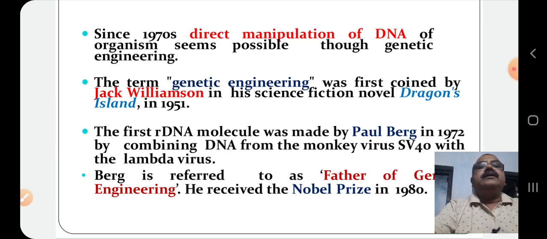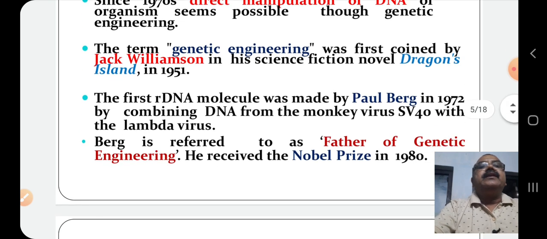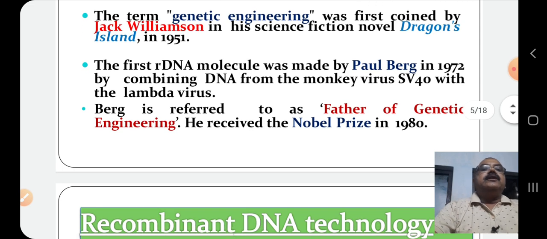The first recombinant DNA molecule was made by Paul Berg in 1972 by combining DNA from the monkey virus SV40 with lambda virus. Paul Berg is referred to as the father of genetic engineering. He received the Nobel Prize in 1980.